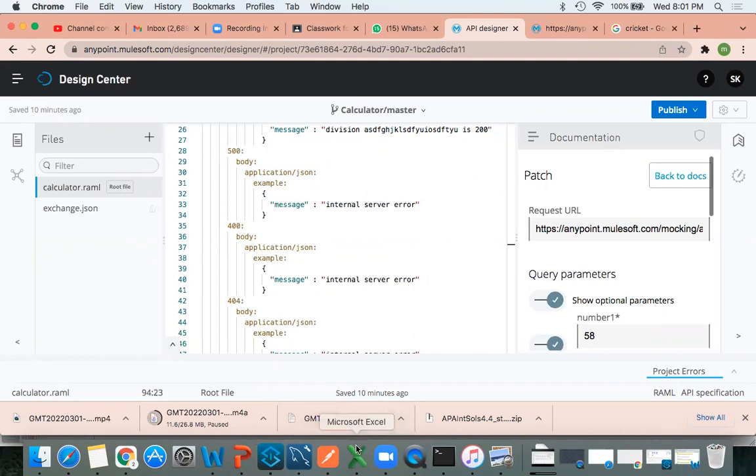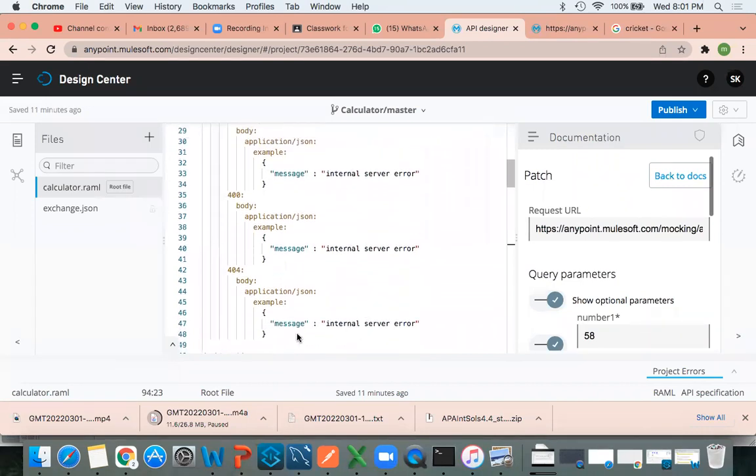Okay, now I can see some questions in the chat box. Sir, if we do not write an example in the code, what will happen? That is the syntax, right?